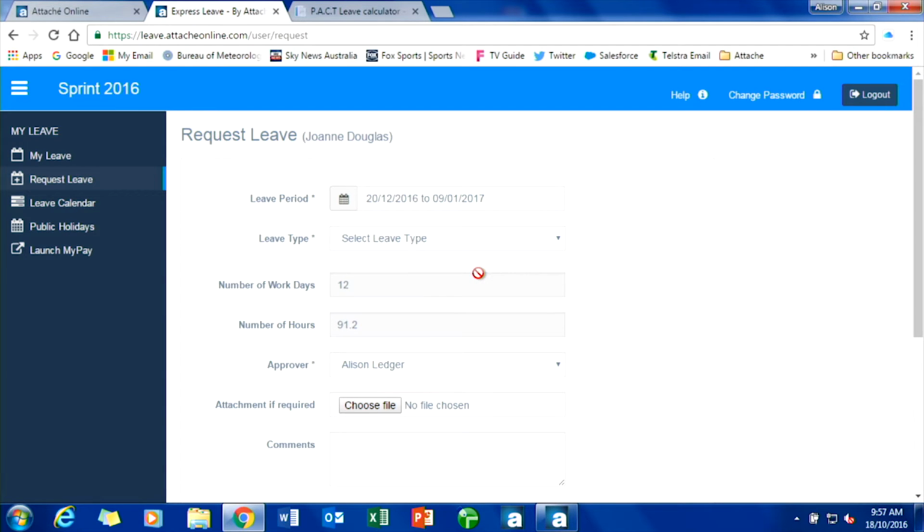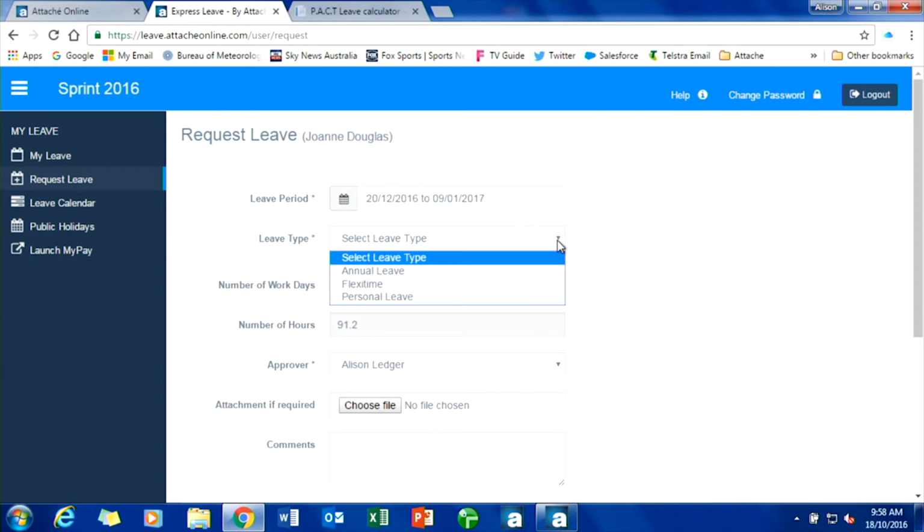Now what happens is that an email is then sent to Alison to say that there has been a request for leave for me. Alison can then click on that email, open it up and have a look, and she has the ability then to either approve it or reject it. If she rejected it or approved it, regardless, I then get an email back saying it's been approved or it's been rejected. Okay, very simple.